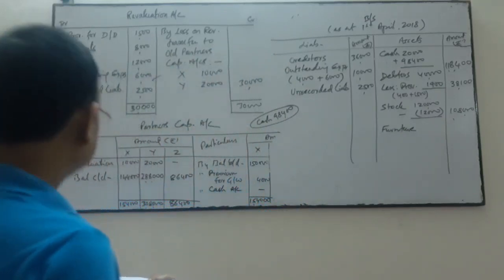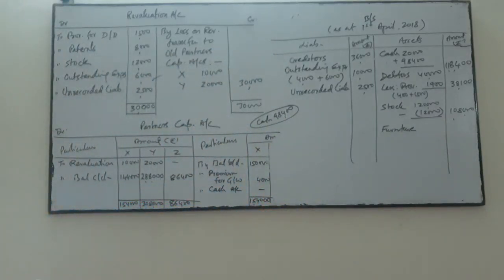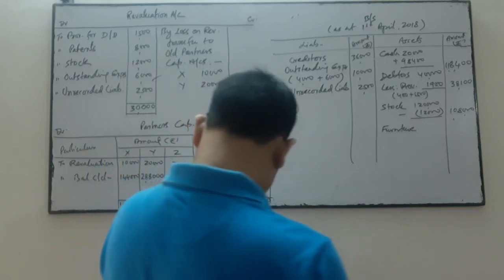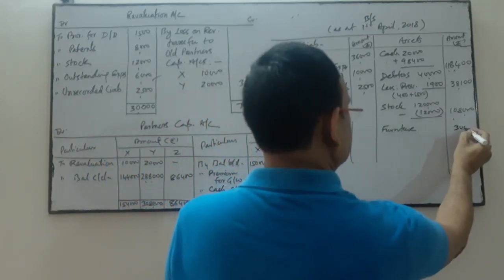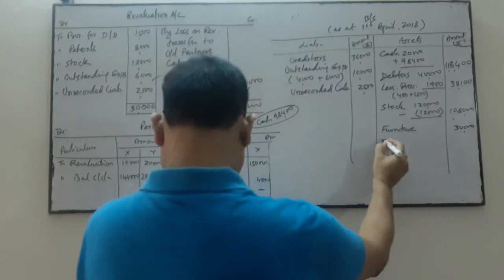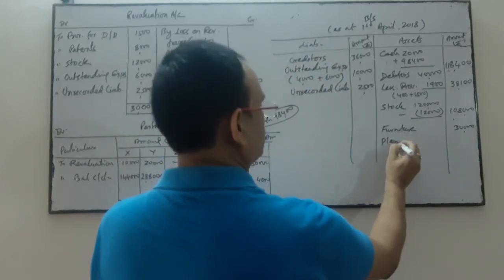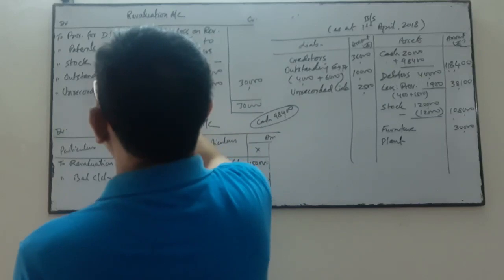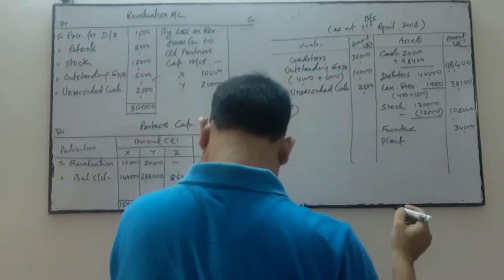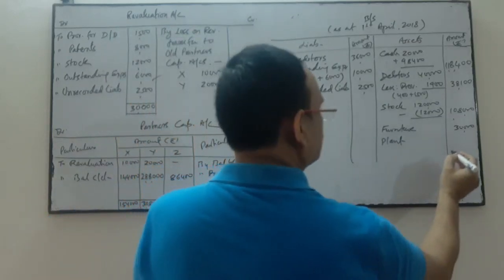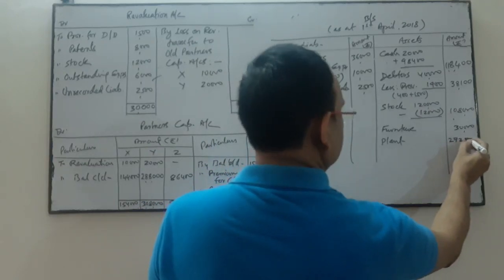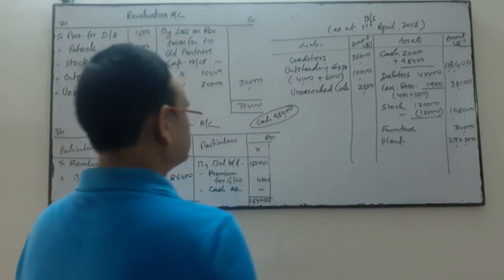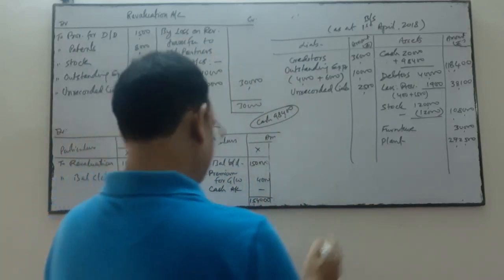There is no change in furniture, so the figure will be as before, 30,000. Plant. Is there any change in plant? No. So plant will also be as before, 2,72,500. No change.